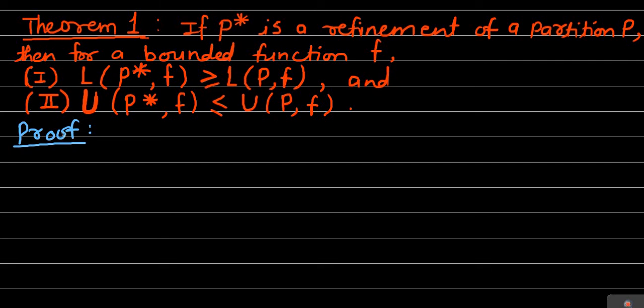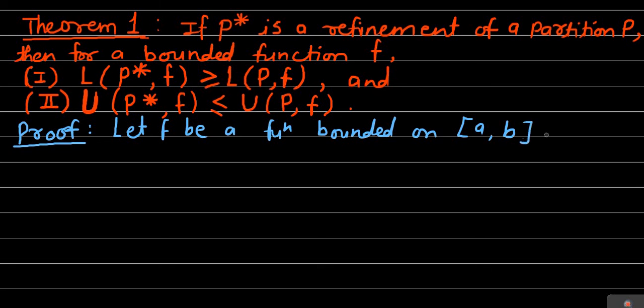Proof. As per the requirement, we will consider a function f which is bounded on the closed interval a to b. So let f be a bounded function defined on the closed interval a to b.